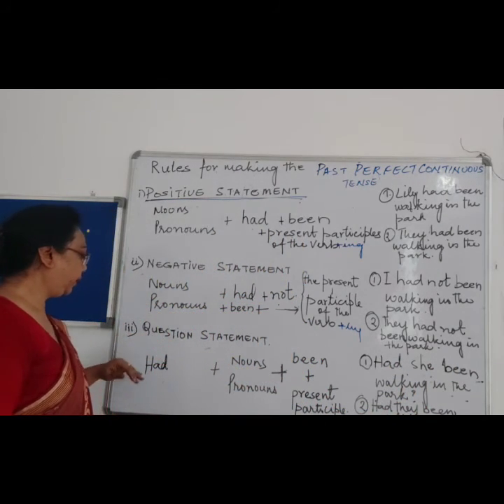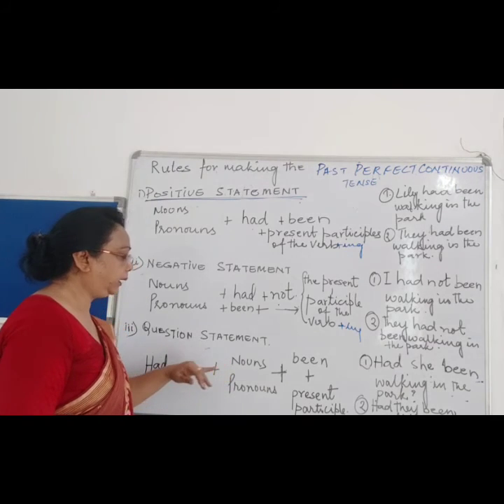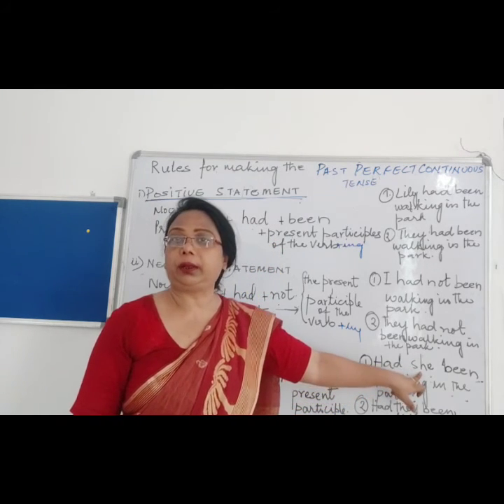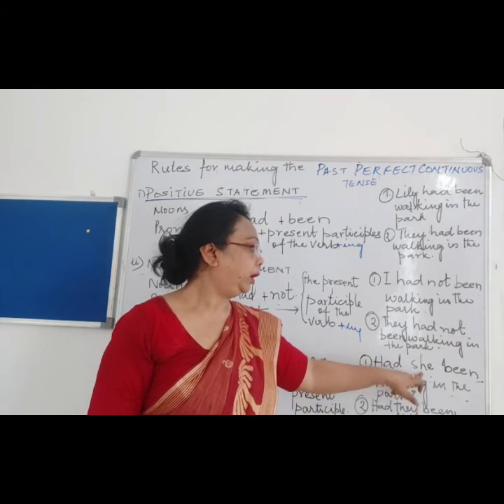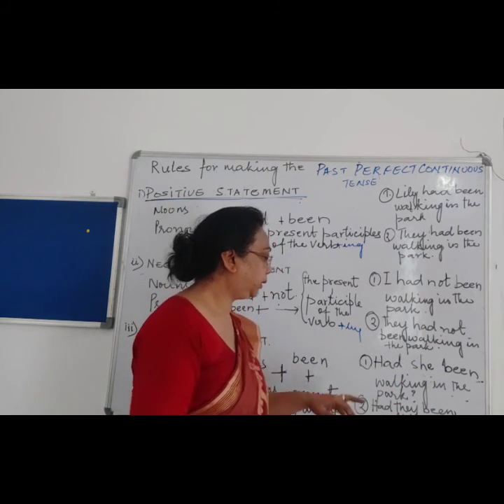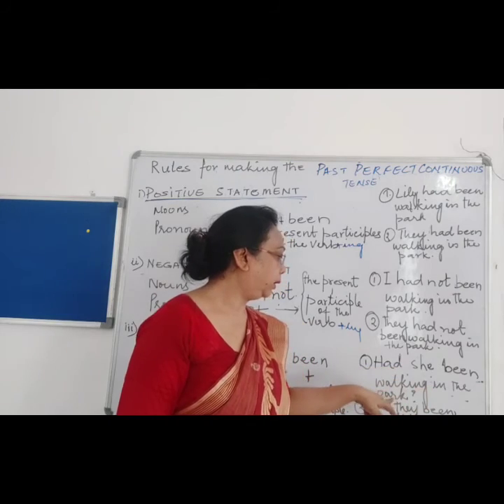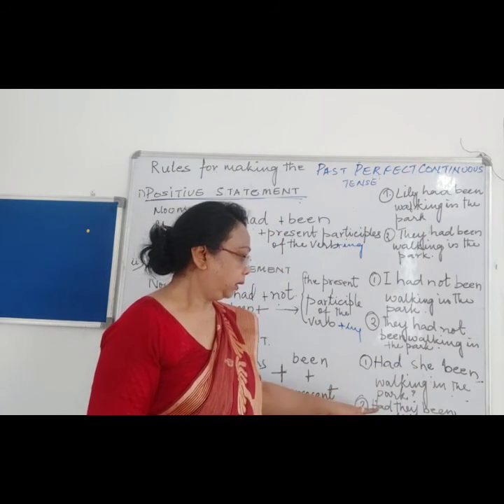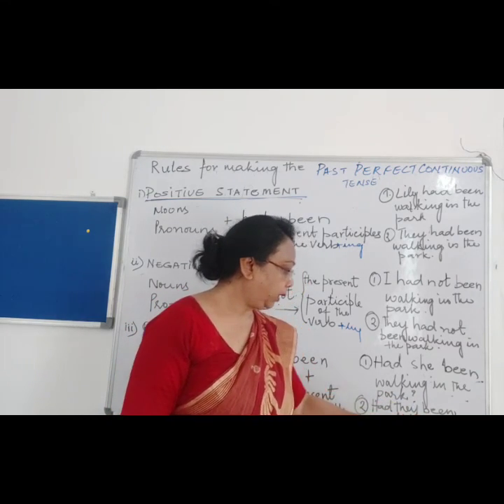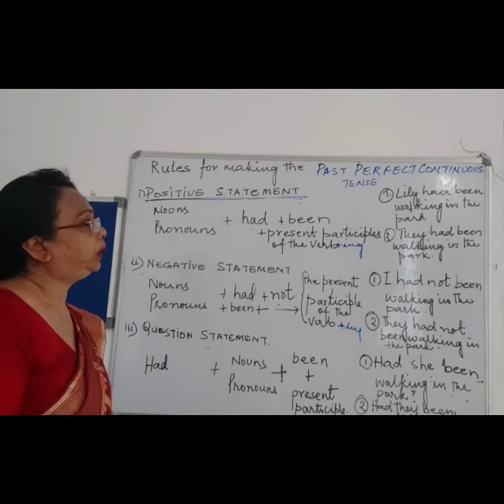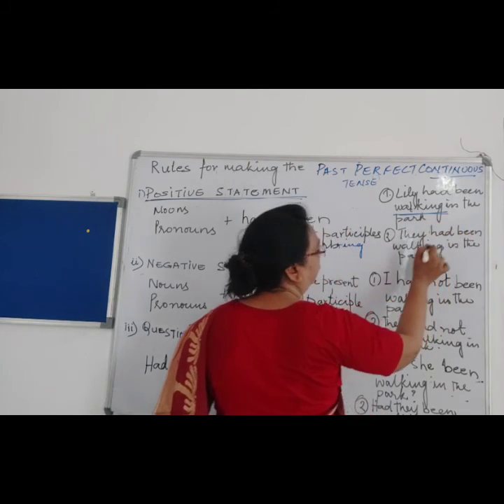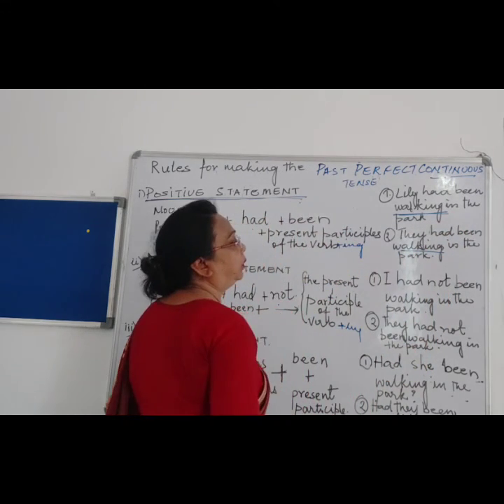So the question statement is that had plus, we will start the sentence with had. Then whether the subject is singular or plural form, we will just simply add had been walking. She had been walking in the park. Had they, question mark? Okay. Had they been walking in the park? Right. So what over here we have noticed, in the continuation we have to add ing to the verb.